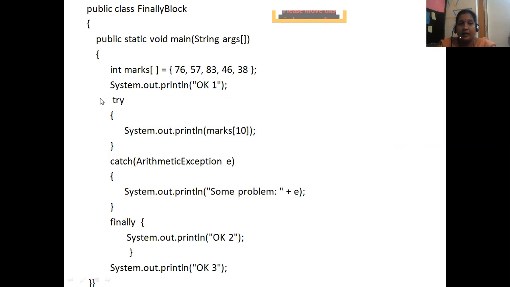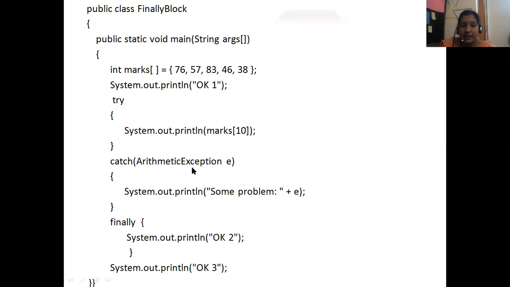If you see here, I have given only 5 values, but marks of 10 is not initialized, so it will give you a runtime error. What error? ArrayIndexOutOfBoundsException. I told you the JVM will check whether this runtime error can be handled anywhere in my try block statement. But this catch is for ArithmeticException, and my exception is ArrayIndexOutOfBoundsException, so this cannot be handled.